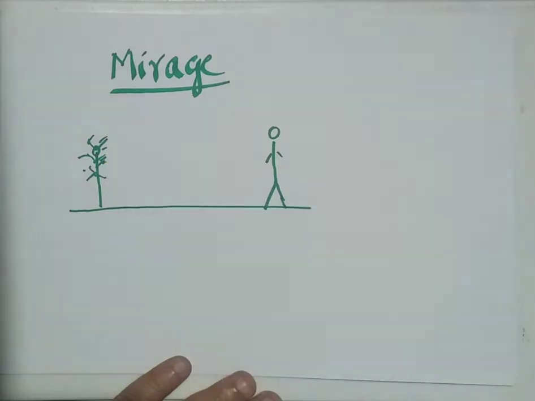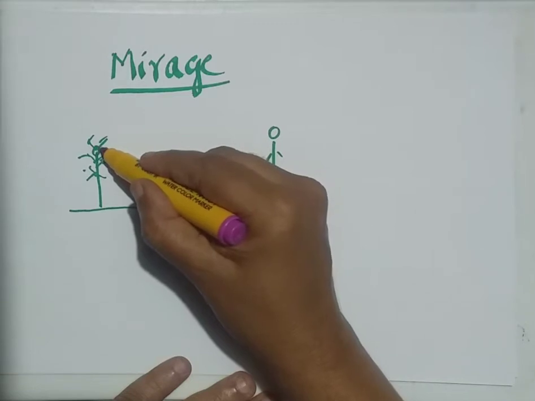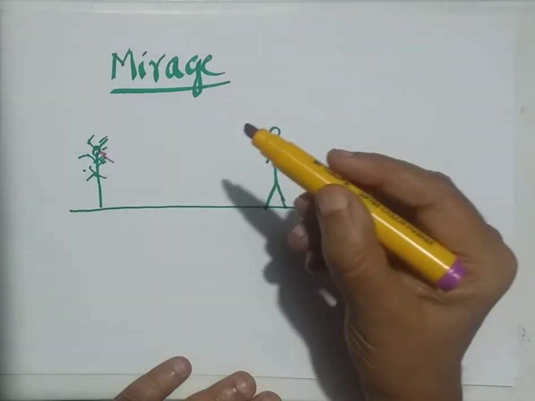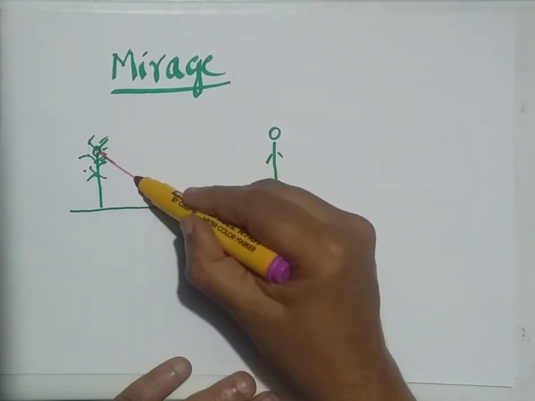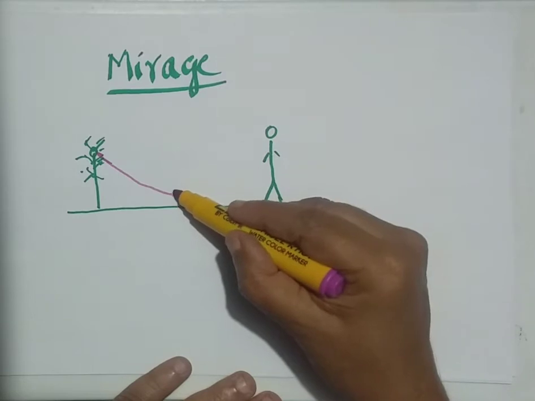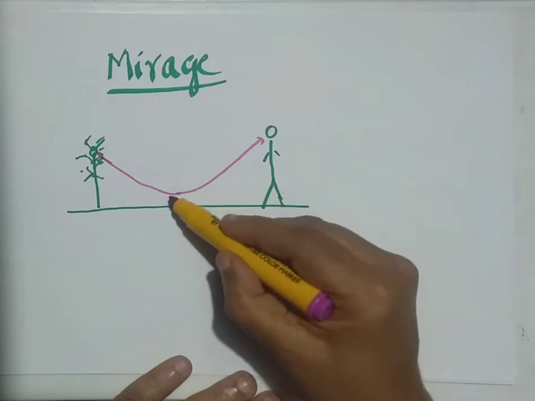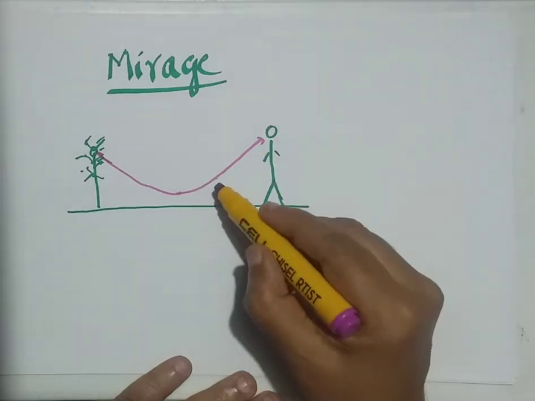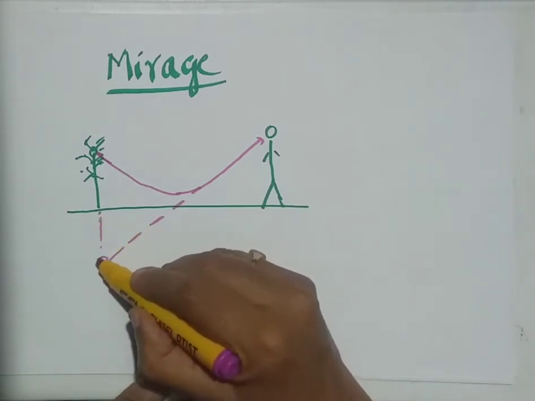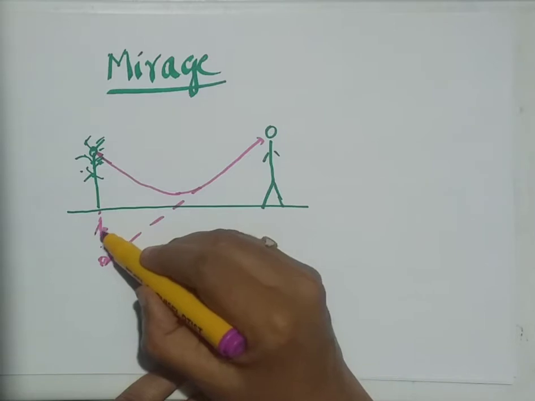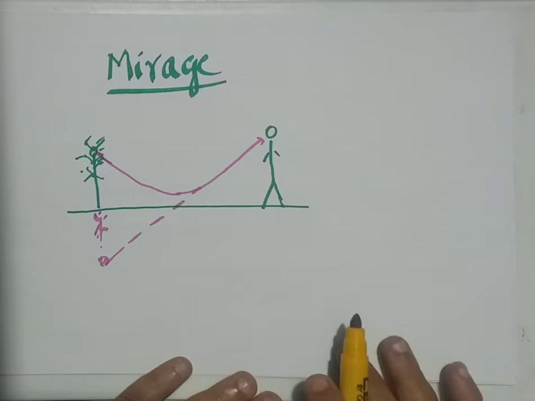Therefore, when a ray of light travels from an object downwards, it travels from denser to rarer, and in each case it goes on refracting and finally reaches your eye like this. So there is a total internal reflection at the bottommost layer, and it gives you an illusion that the object you are seeing is a reflection and there is some water. This is the explanation for mirage formation.